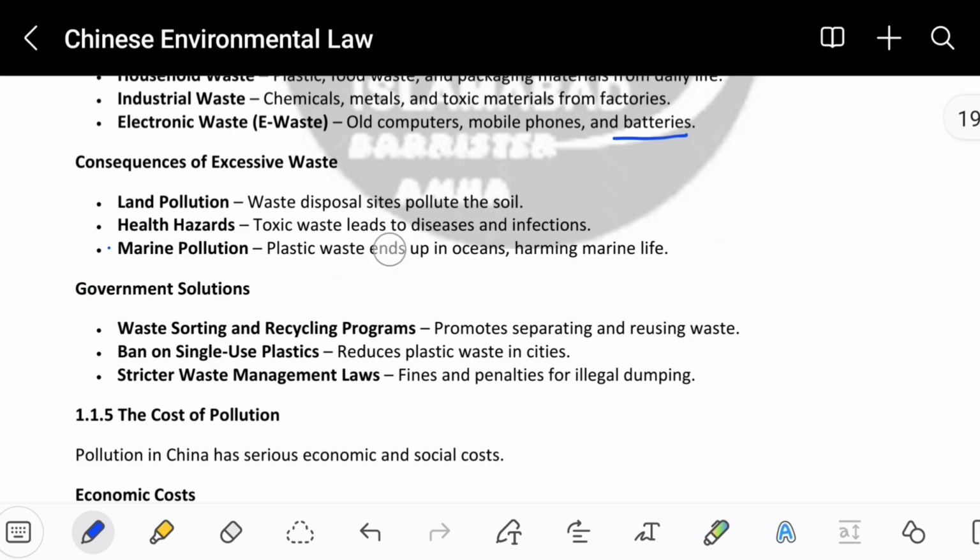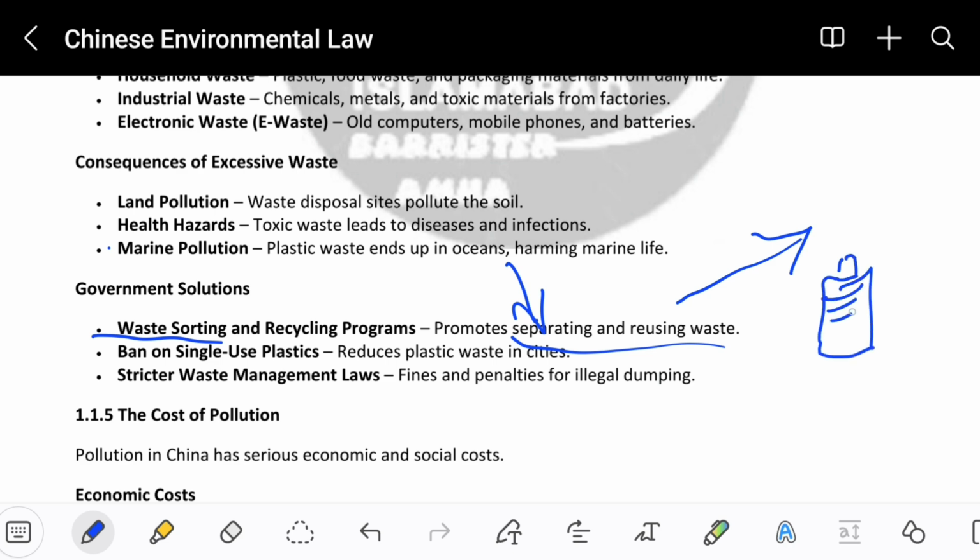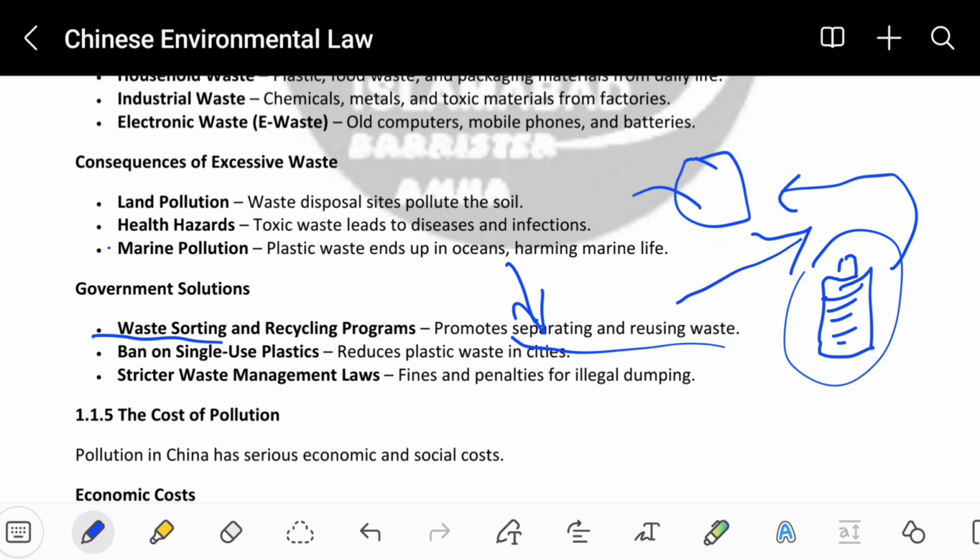What are the government solutions? What actions will the government take on it? Waste sorting and recycling problems. Promote separation and reusing of waste. So basically the government will make solutions to promote the separating of the waste and reusing the waste so that they cannot pollute. Let me give you an example of what the government is doing here. There are plastic bottles, okay, and there is a lot of collection of plastic bottles separately. They are not mixed with the other waste.